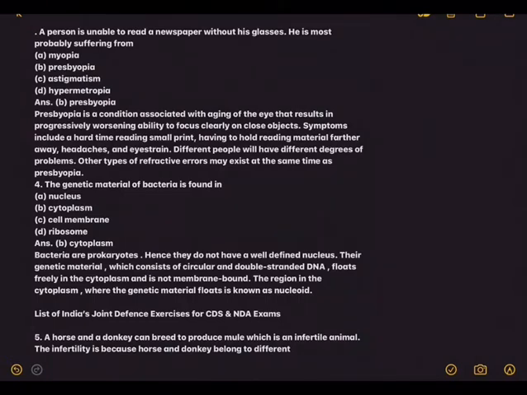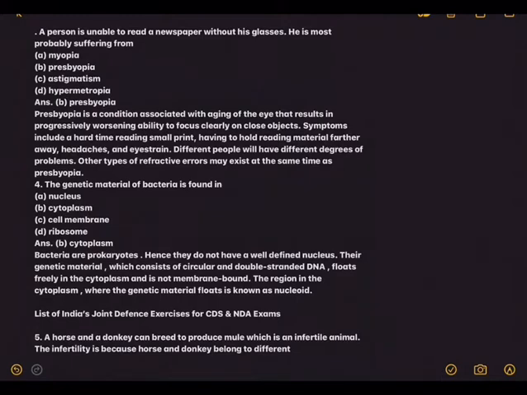A person is unable to read a newspaper without his glasses. He is most probably suffering from myopia. Myopia, of course you know it, is nearsightedness; things that are far away can't be seen clearly. Presbyopia, okay, we'll keep it. Astigmatism and hypermetropia. Myopia and hypermetropia are quite opposite. So the answer is presbyopia. What is that presbyopia?